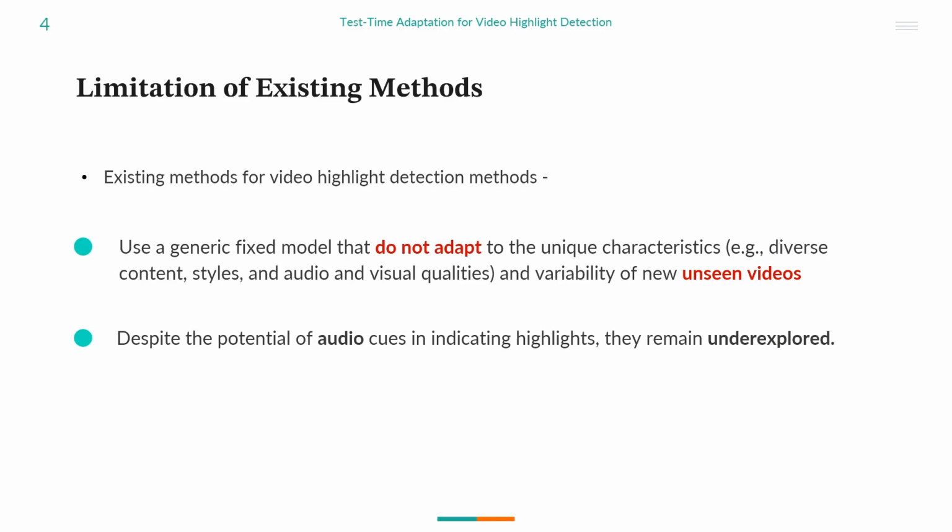In this work, we tackle a key limitation of existing video highlight detection methods. These methods use a generic fixed model that does not adapt to unique characteristics of each video, such as their diverse content, styles, and audio and visual qualities. Besides, despite the potential of audio cues for indicating video highlights, they remain underexplored.